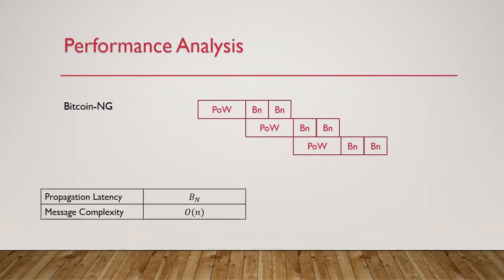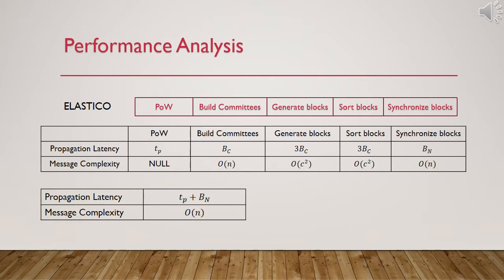In Bitcoin NG, the situation is slightly different from Bitcoin. After nodes finish proof of work and broadcast their answer, they can continuously output multiple blocks. Therefore, the delay in Bitcoin NG can be regarded as only one broadcast. Also, the message complexity is linear. In Elastic ICO, the analysis is more complicated. In each period, Elastic ICO requires every node to finish proof of work and broadcast its answer to the dictionary committee to build committees. Building committees costs the same time as Bitcoin and has linear message complexity.